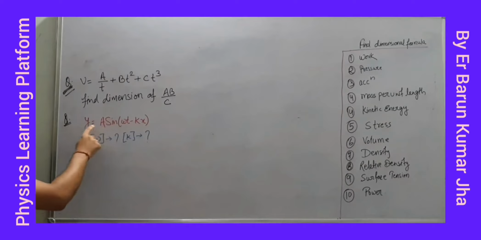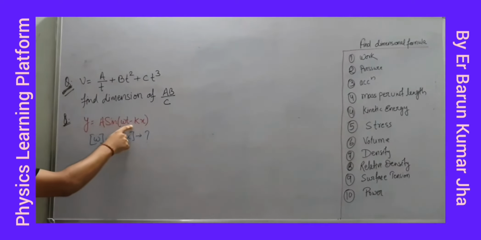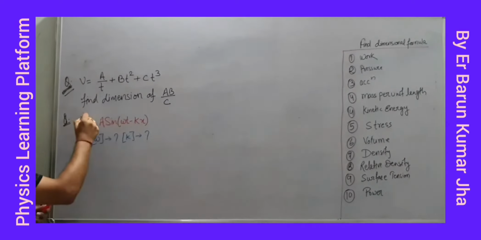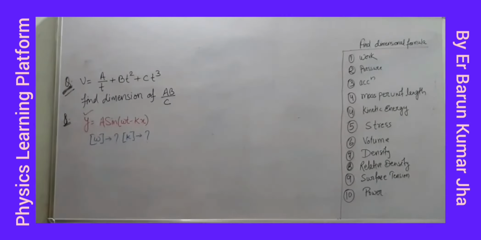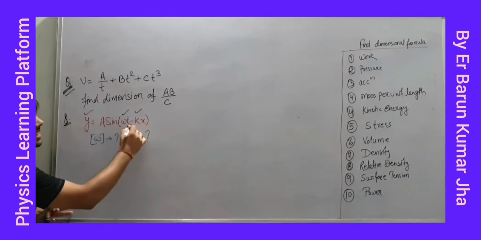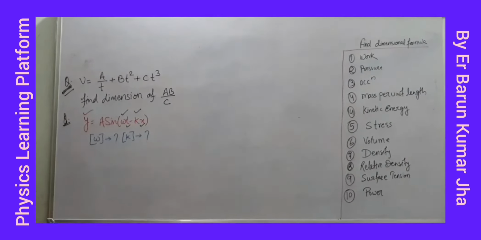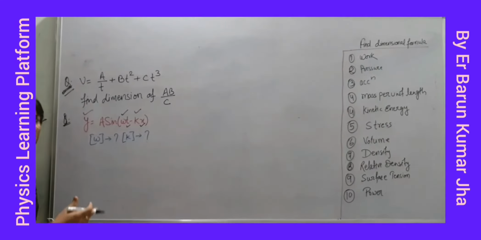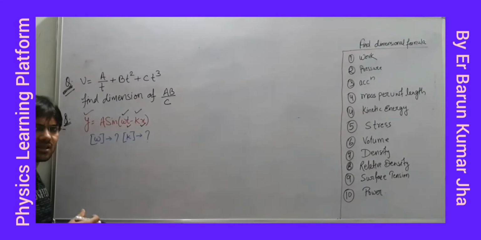Y equal to a sin (omega t minus kx), where y is displacement, a is also amplitude, that's it displacement, omega and k are those quantities, and you have to find their dimensions. t is time, x is displacement, so how can we start this? Can you think? Let's think what we can do in this.